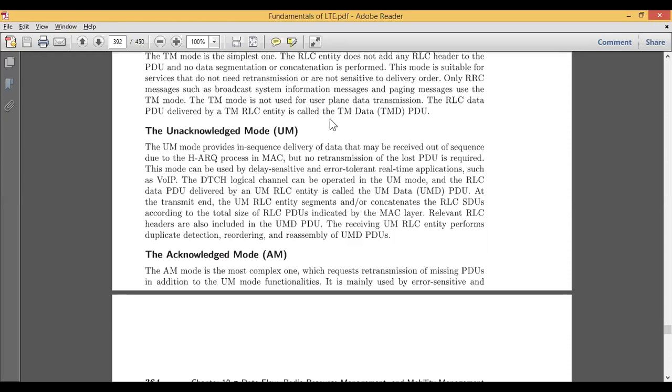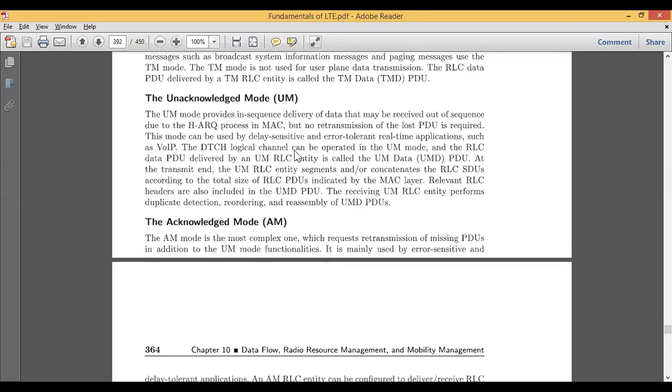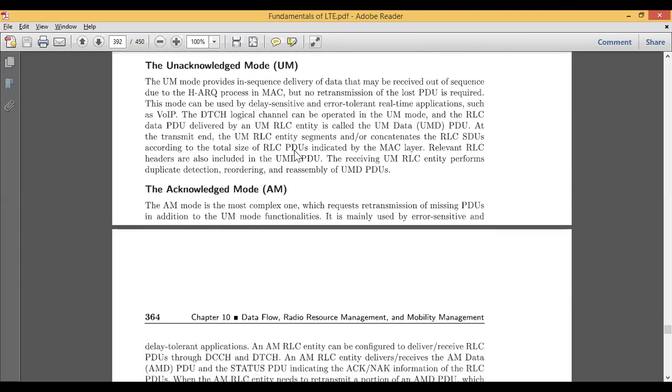The other important mode we have is the unacknowledged mode, represented by UM. This UM provides in-sequence delivery of data that may be received out of sequence due to the HARQ process in the MAC.